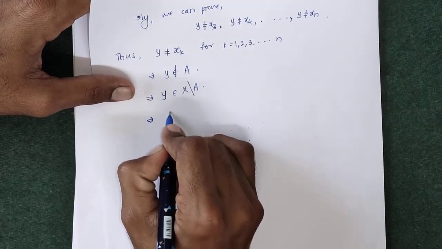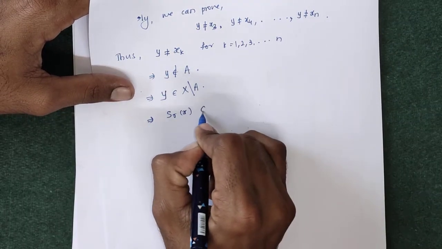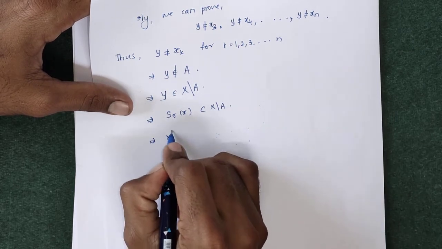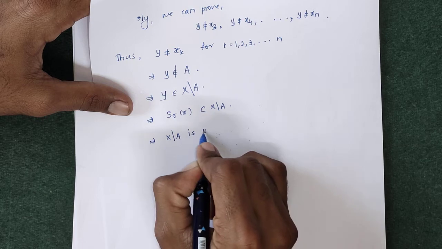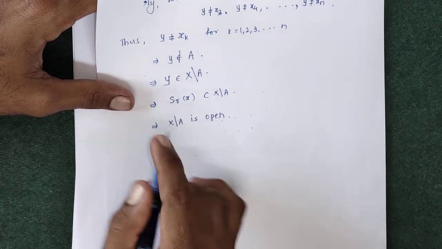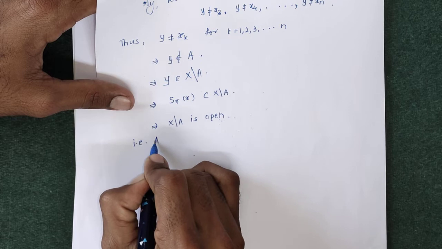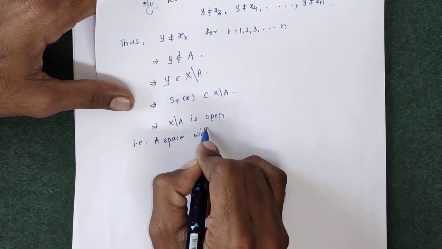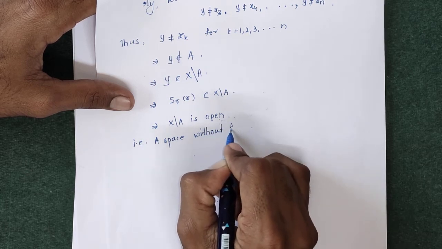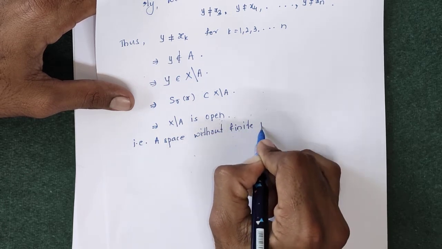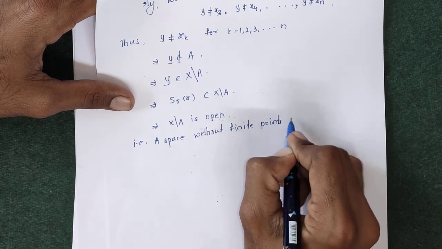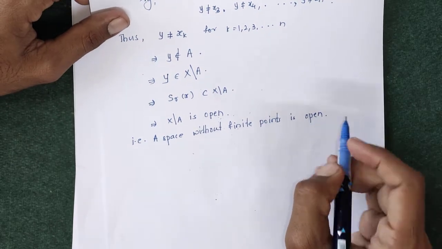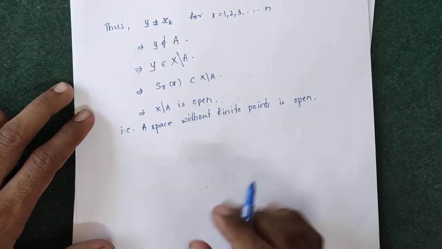So this shows that SR of x is contained in X minus A, and this implies X minus A is an open set. X minus A is open, that is, a space without a finite number of points is open. Hence the solution of this example.